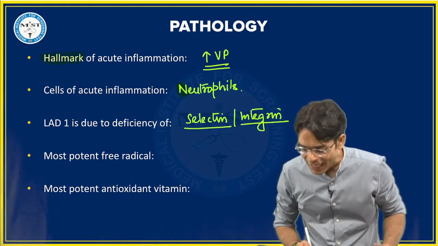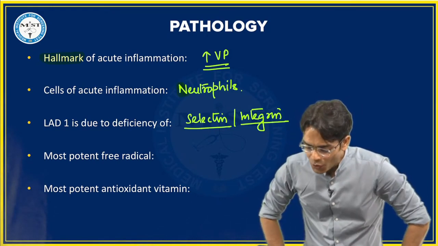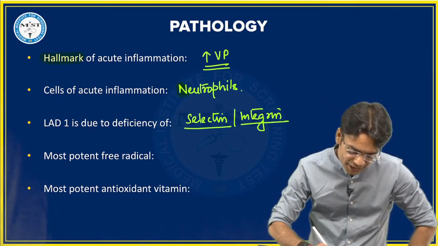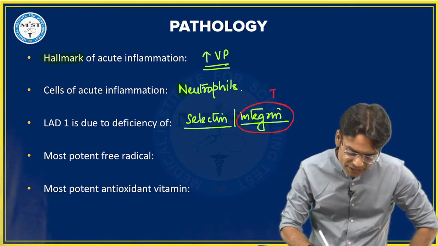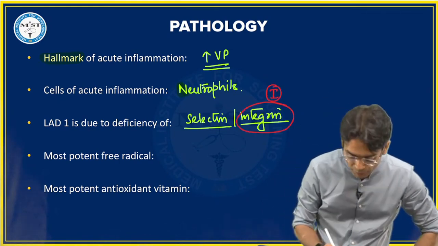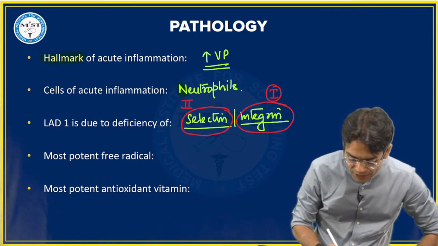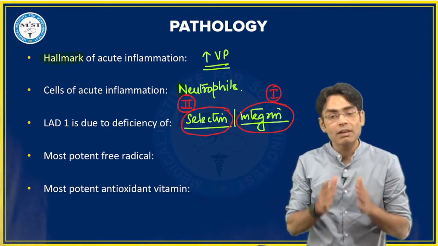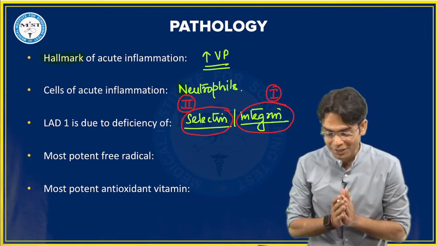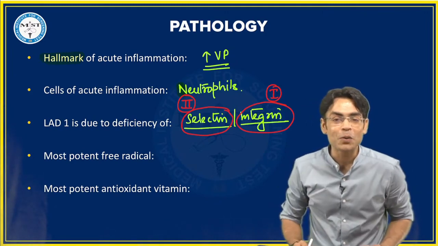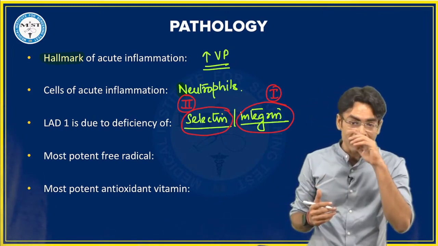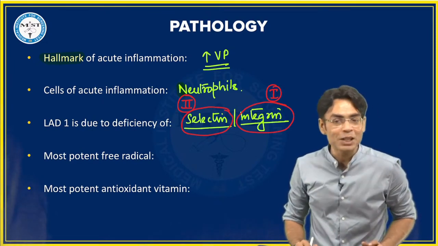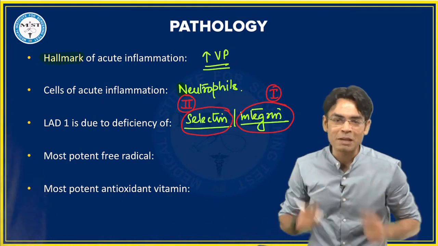Yes, you people have given the answers. Fazil, very good. Naloxone, Manika, amazing. Wow. The correct answer for LAD1 is going to be integrin. This is for LAD1. And if we are talking about selectin deficiency, then it is LAD2. LAD2 occurs because of selectin deficiency, beta.